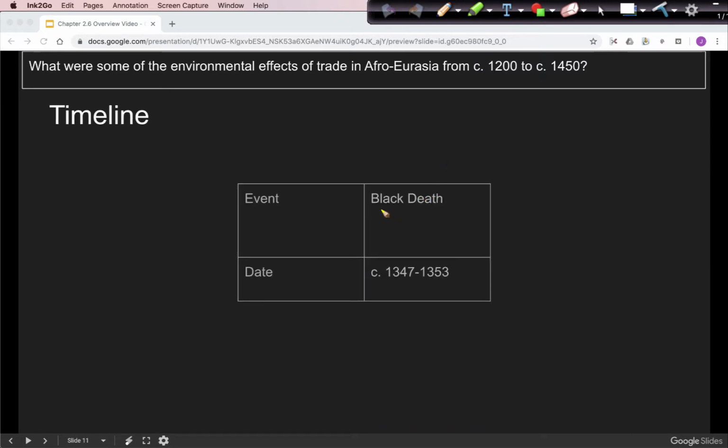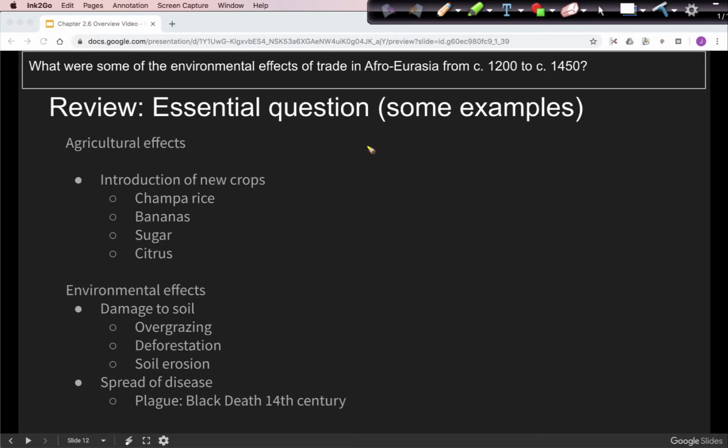The timeline's pretty short. Again, this is one of those chapters where we're really looking at big picture processes like the trade of sugar or something, which doesn't really have a date. So we just have the Black Death. It's important to have a sense of when this happened in the span of history. So now let's review the essential question.